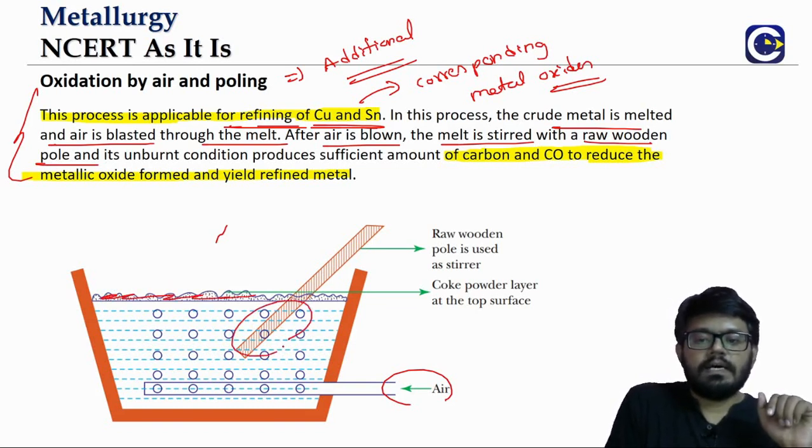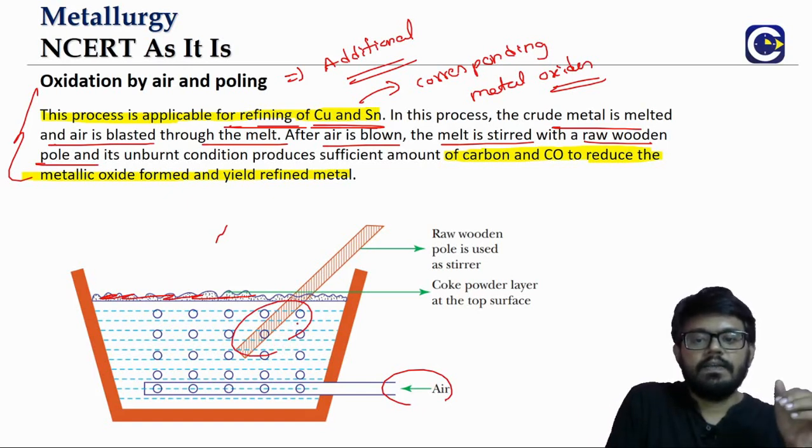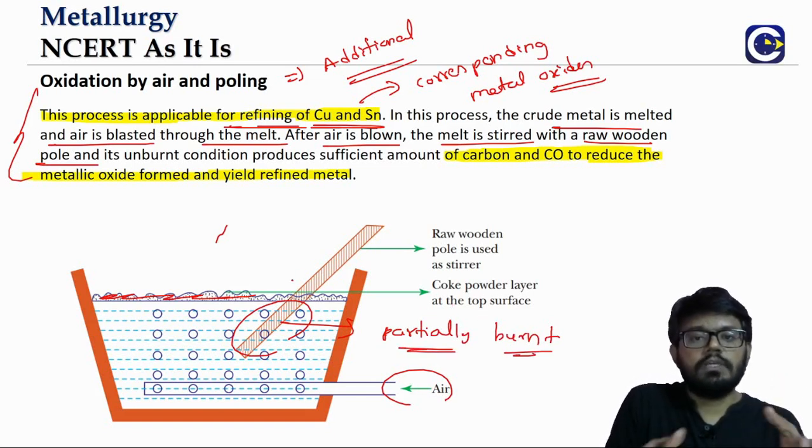What happens is the portion of the wooden pole that is inside will be only partially burnt, and that will give rise to what? Because the wooden pole is after all made up of hydrocarbons, it will be giving rise to carbon and carbon monoxide.